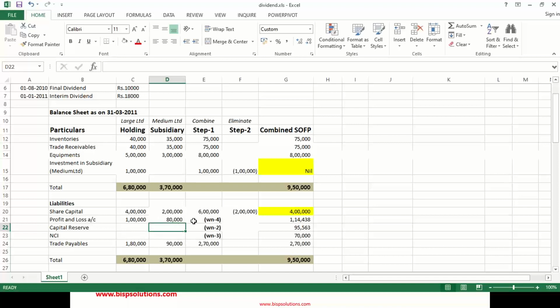Profit and loss, we'll not combine the profit and loss figure, because these profits are not correct, because the dividend has been reduced from these profits. We'll do the separate calculation as I've shown in the working notes here. So these figures will not be coming. We'll do the calculation below. We have just added the trade payables as well, 2,70,000. Now we'll calculate the profit and loss figure, that is the analysis of profit.